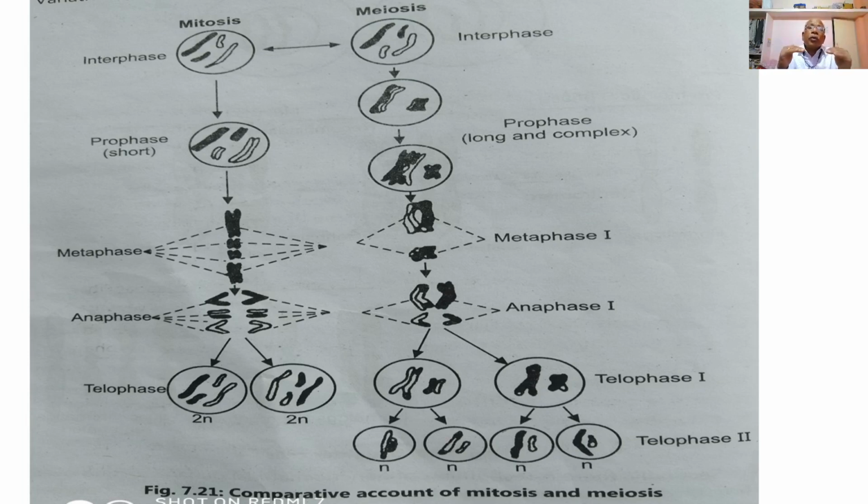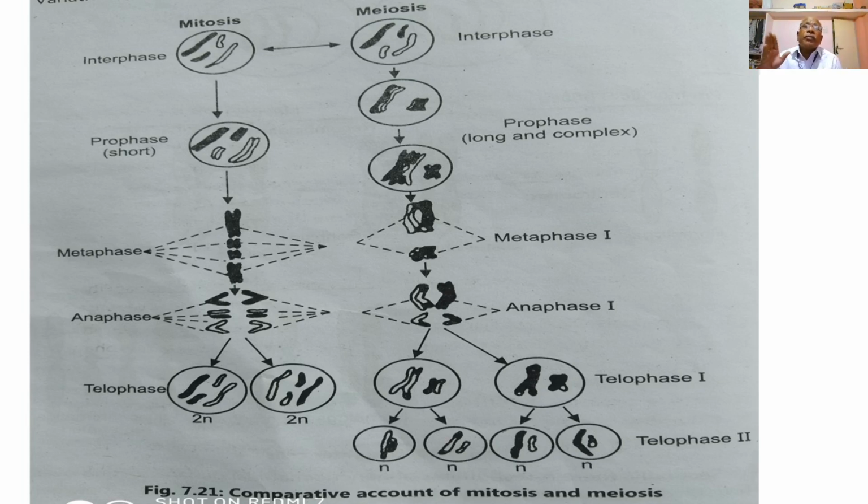So the division furrow deepens or grows from the surface of the cell to the central portion in the middle region, and finally the division furrow deepens and meets to divide into two daughter cells with an equal amount of cytoplasm and a daughter nucleus with a diploid set of chromosomes. Thus the cell divides into two daughter cells with the same diploid chromosome number, that is diploid to diploid in mitosis.